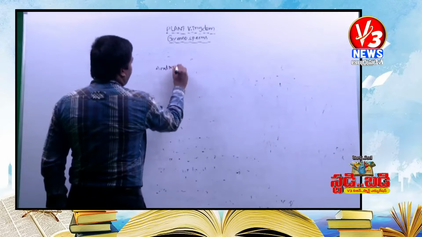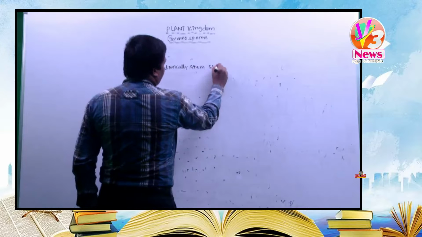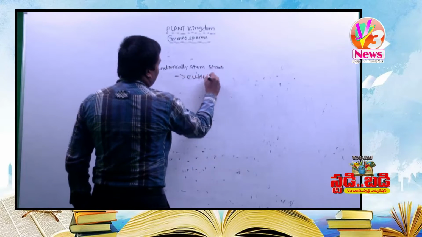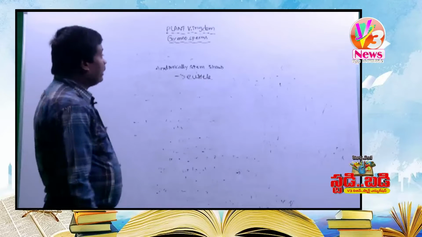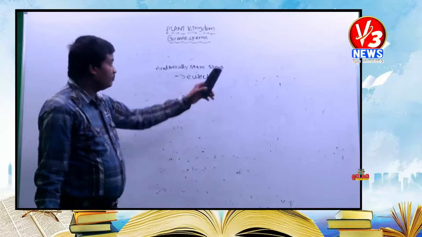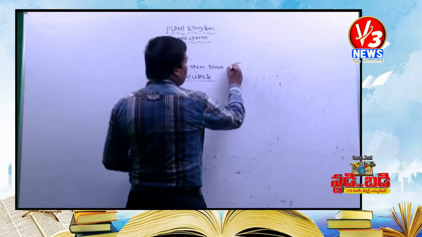Anatomically, the internal structure of the gymnosperm stem shows eustele. But what is meant by eustele?